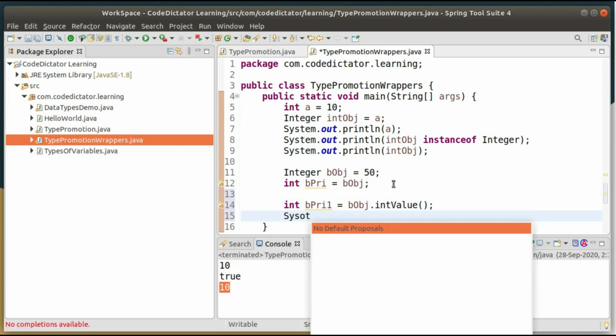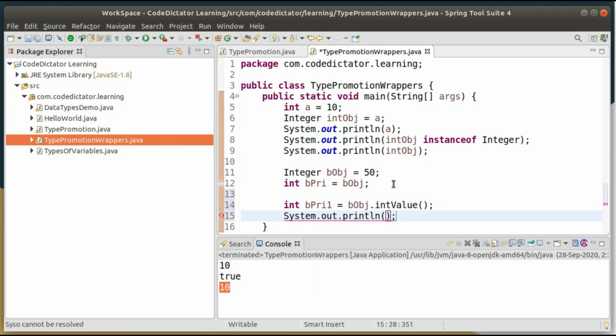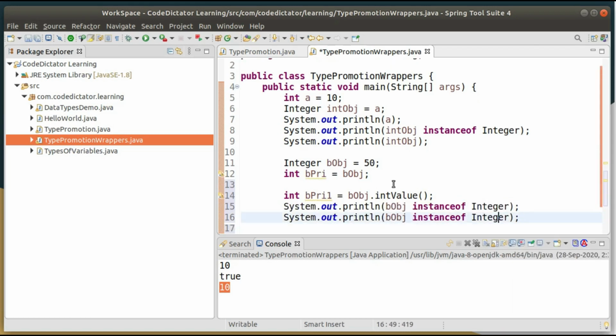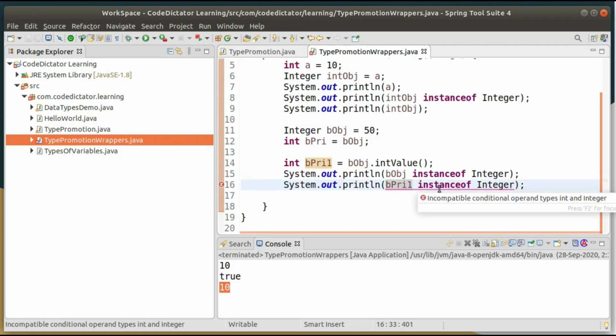So let's try with our sysout instanceof. So let's take an example. b object is an instance of Integer, and the same thing we will perform with the b primitive 1. So if you see, we are getting a compile time error because b primitive is a primitive int, but Integer is a wrapper class.